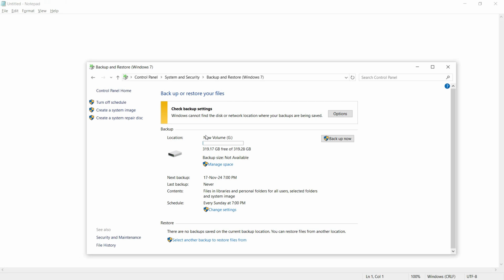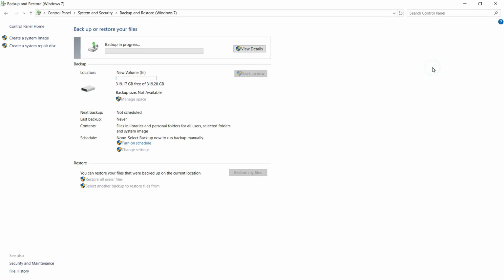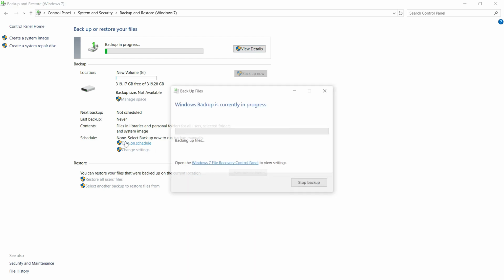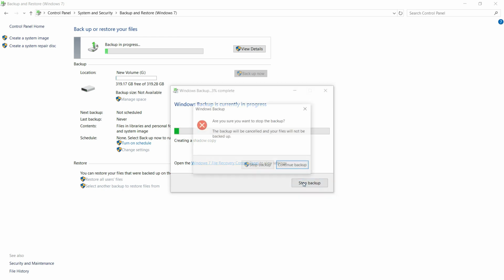And it is saved. As you can see now, it is pointed to the new drive and backup is in progress. However, you can turn on scheduler. You schedule your backup. So as you can see, it is backing up into my drive and it is in progress, and you can click view details. You can also schedule backup to run. So let me stop backup.